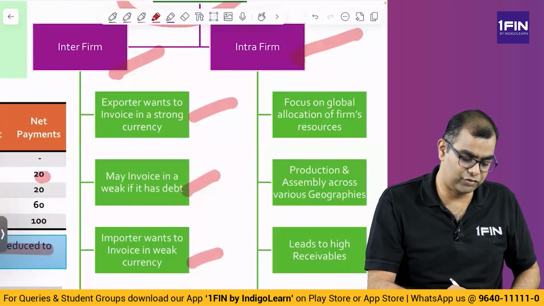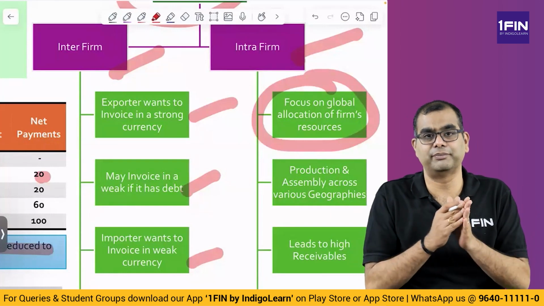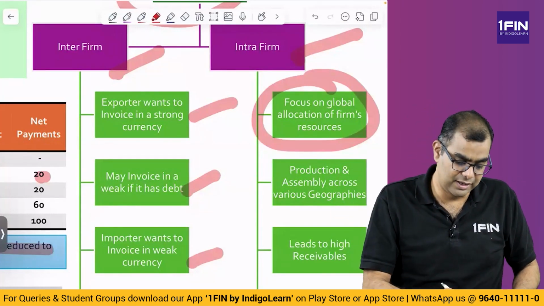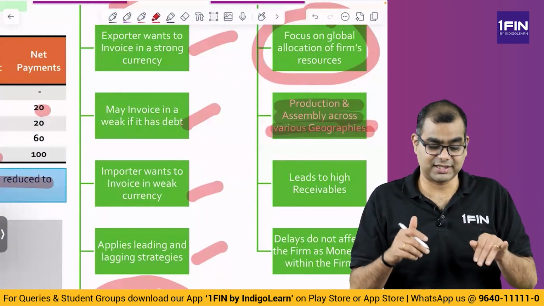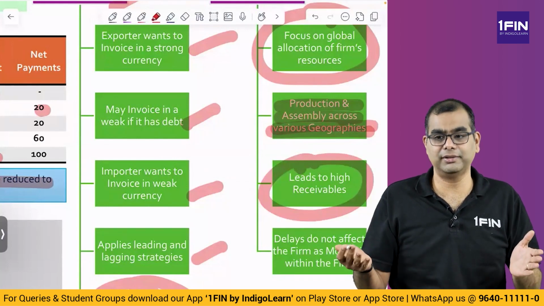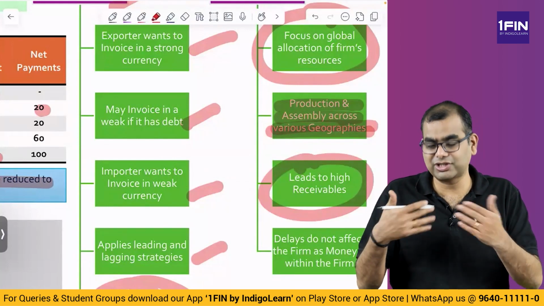Intra-firm. What is intra-firm? Focus on global allocation of the firm's resources. So it is not between firms, it is within the firm. So you are more bothered about allocating across multiple places. Production and assembly are across various geographies, but still within the same firm. It may lead to high receivables. Obviously it leads to high receivables because you are not bothered, as it's all within the firm. Whether the receivable is just notional.